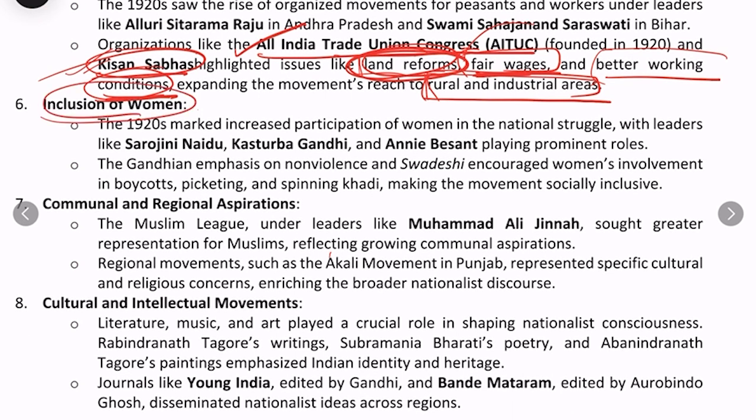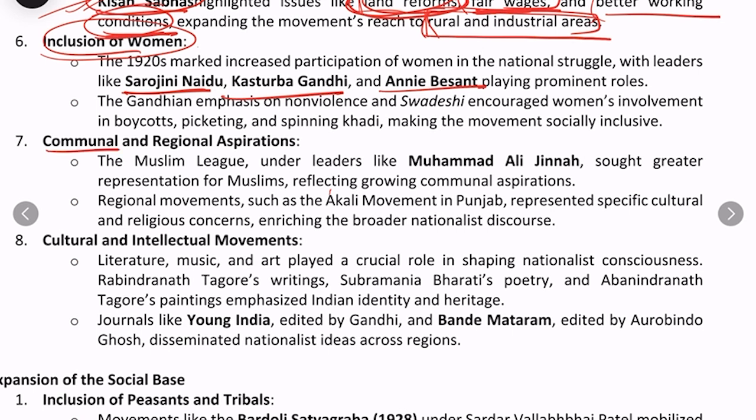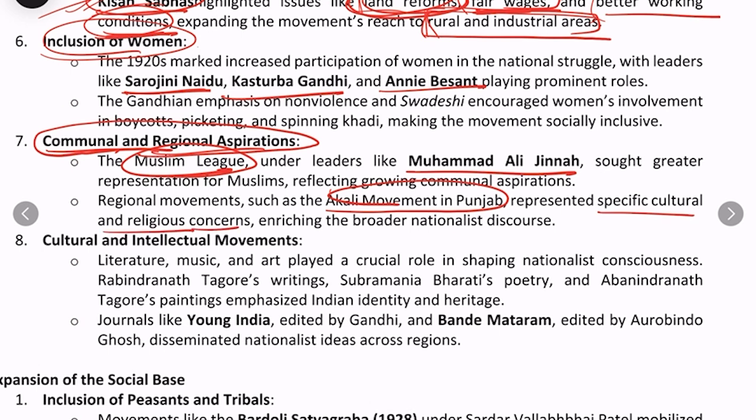Inclusion of women: the participation of prominent women like Sarojini Naidu, Kasturba Gandhi and Annie Besant. Then there were some communal and regional aspirations: the Muslim League under the leadership of M.A. Jinnah, and the Akali movement in Punjab. These represented specific cultural and religious concerns that enriched the broader nationalist discourse.